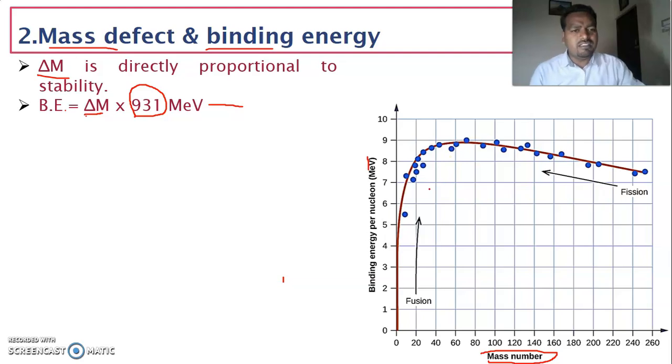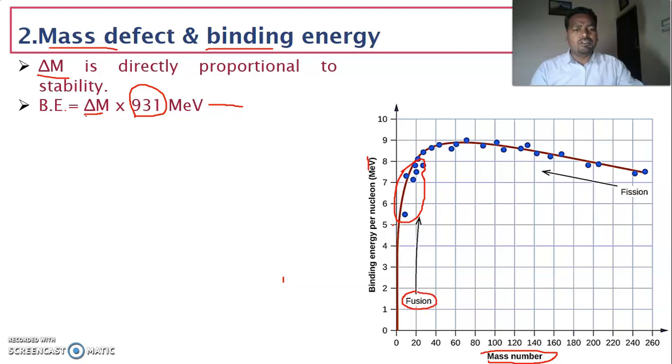So in this curve, what happened here? Here the mass number goes 20, 40 up to 260. You just observe here. In the beginning, the binding energy is very less. The binding energy of these nuclei is very less, and that's why they undergo nuclear fusion.